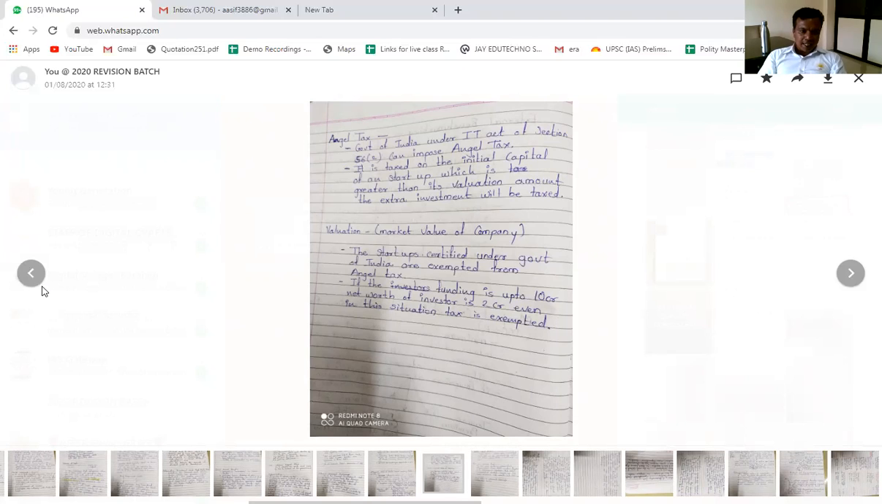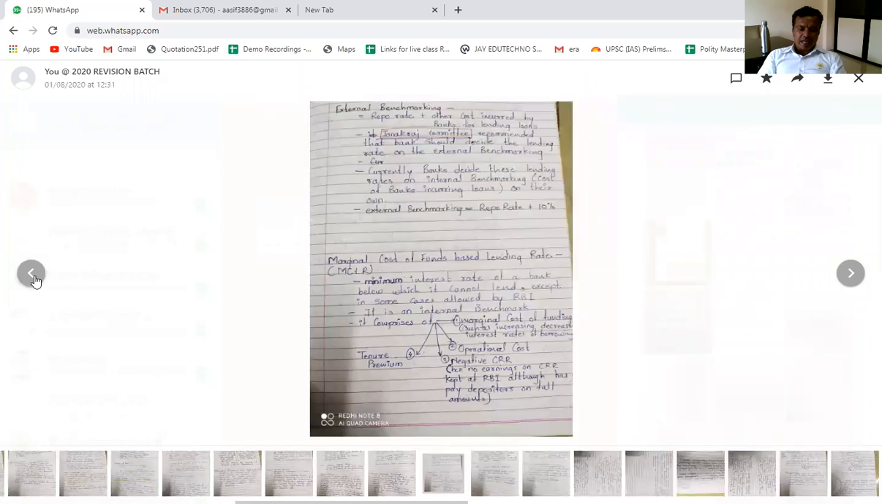Any doubts about angel tax? Check. Going to the next step. Now, why is it called angel tax? Because this type of tax acts as an angel to the startup companies.